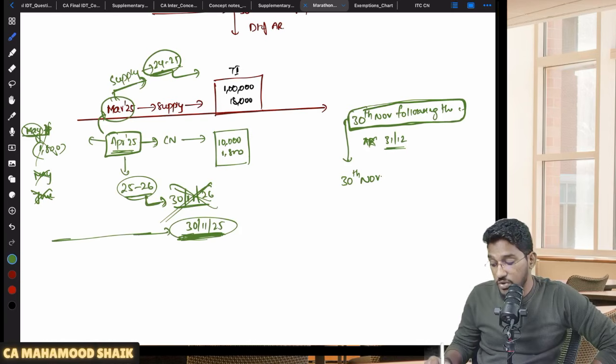Sir, what if I want to declare it after this date? No, you can't declare it. Even if you declare it, your output tax liability will not get reduced.